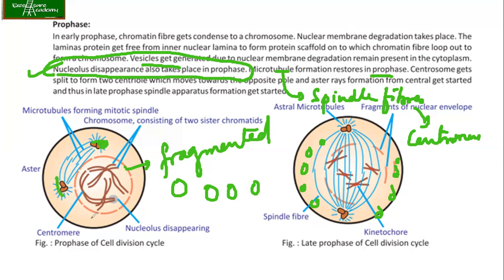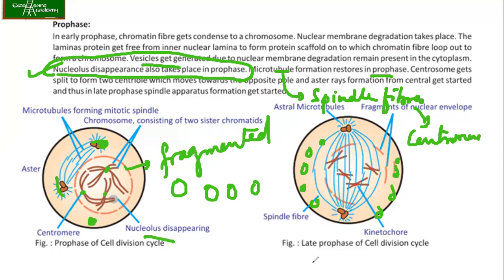So one is going to come here, one is going to come here, and your chromosomes are finally condensed, forming complete chromosomes, the condensed form of the chromatin, consisting of two chromatids. Okay, and then they are held together with the help of the centromere at the center, and you can see that the nucleus is also disappearing.